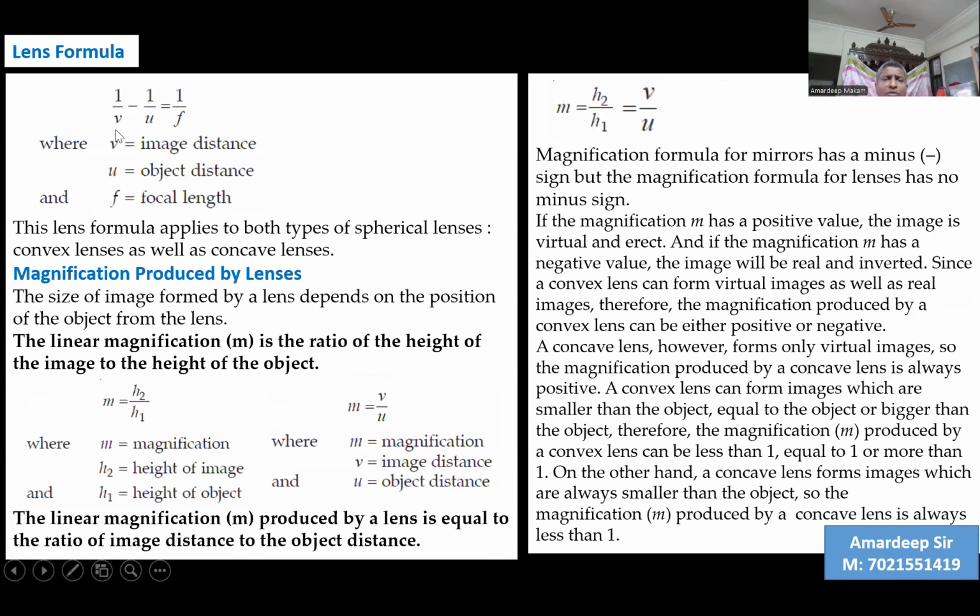There's a lens formula, 1 upon V minus 1 upon U equal to 1 by F. The mirror formula was 1 upon V plus 1 upon U equal to 1 upon F. This is 1 upon V minus 1 upon U equal to 1 by F. V is the image distance, U the object distance, and F the focal length.